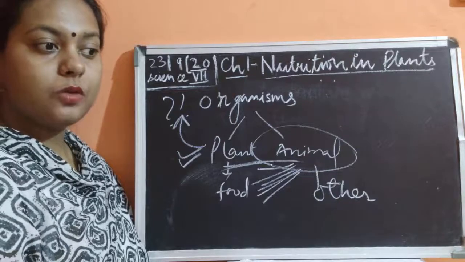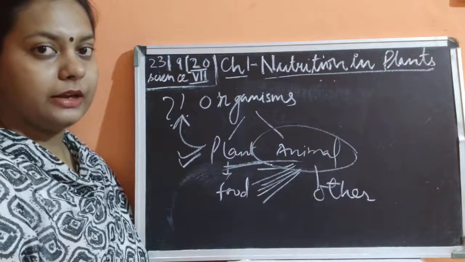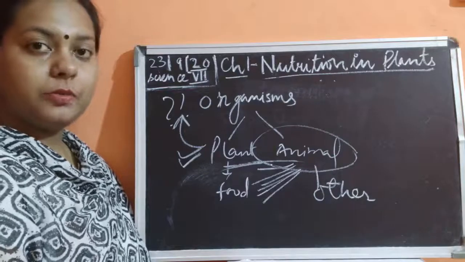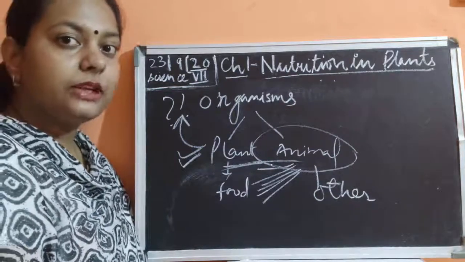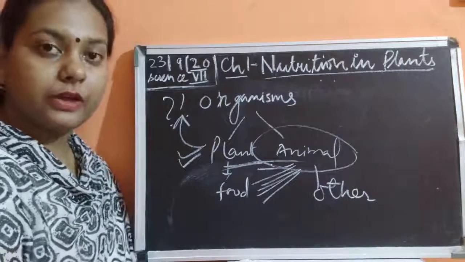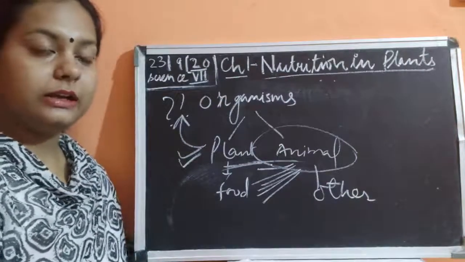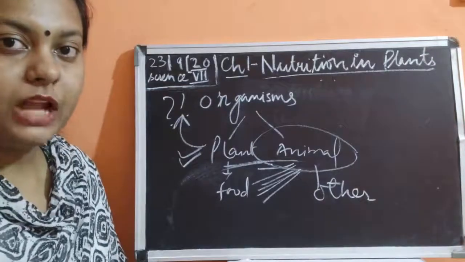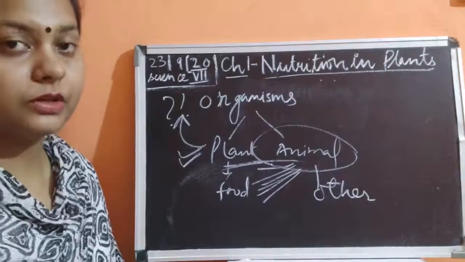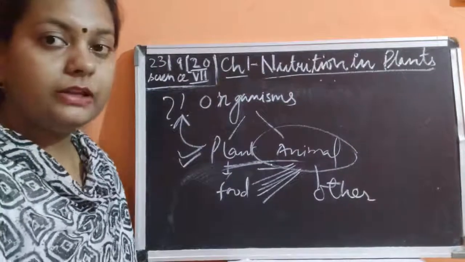Even human beings are also dependent upon the plant and its products. If we try to live on the animal products, we could live. But it is not so that we only require the animal product, children. We require plant products also.